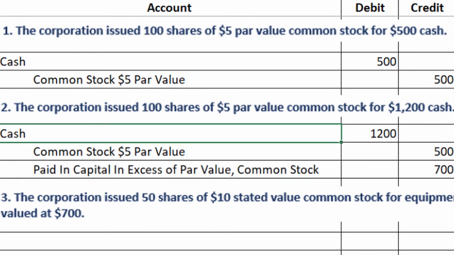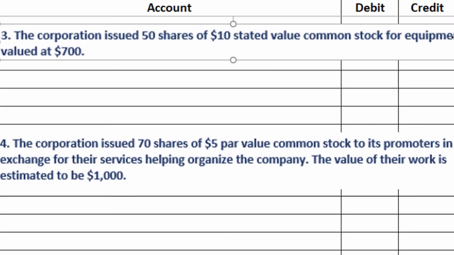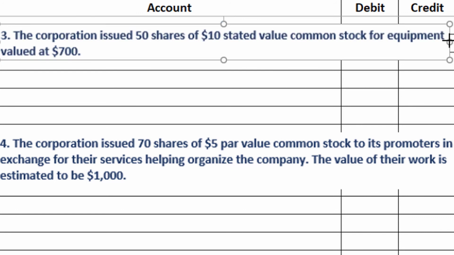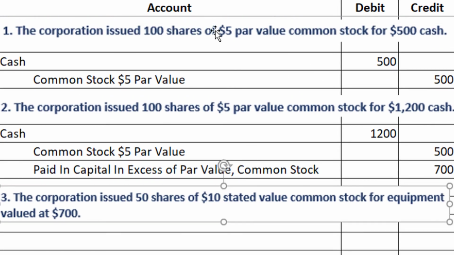stock. Next, in number 3, we have the corporation, which issued 50 shares of $10 stated value common stock for equipment which was valued at $700. Now a quick note on the stated value stock before we get into this problem. Both number 1 and number 2 could have said stated value common stock, and the journal entries would have been exactly the same except for any time that we see the par value, we would just replace that with stated